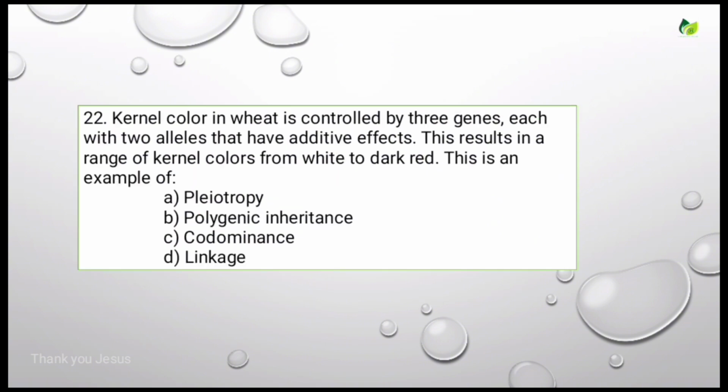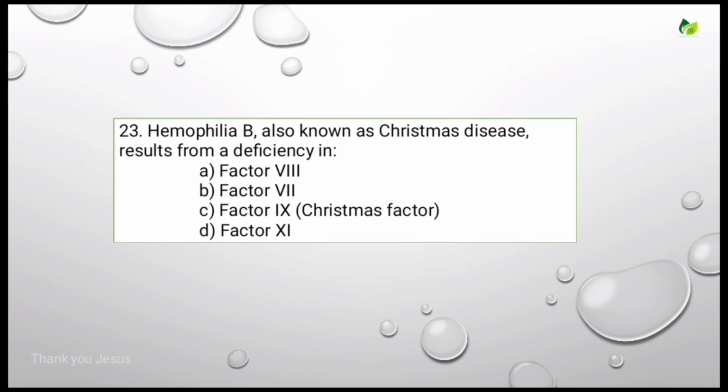Kernel color in wheat is controlled by three genes, each with two alleles that have additive effects. This results in a range of kernel colors from white to dark red. This is an example of. Options are pleiotropy, polygenic inheritance, codominance, linkage. For this, the correct answer is polygenic inheritance. Here, three genes are controlling kernel color in wheat. So that's why this comes under the category polygenic inheritance. Let's see the next question.